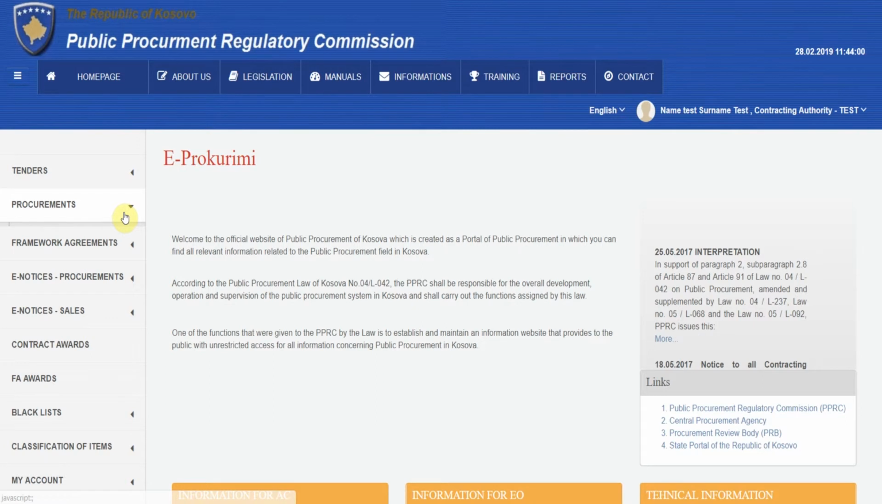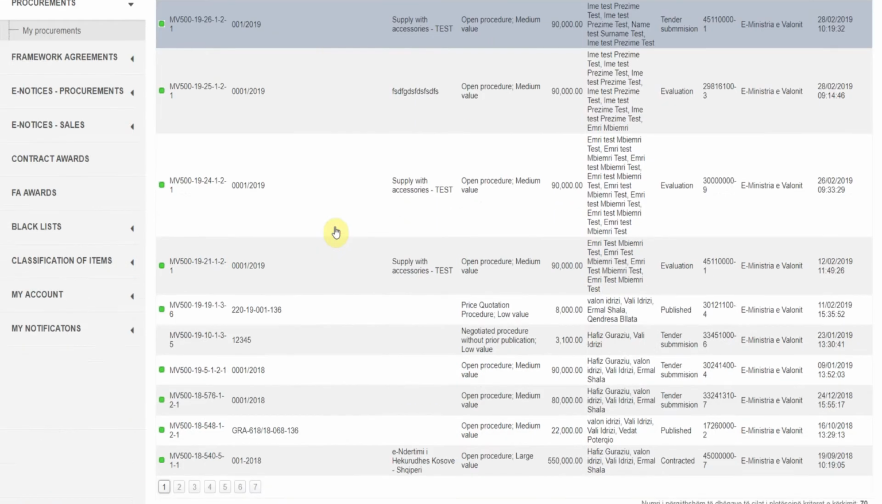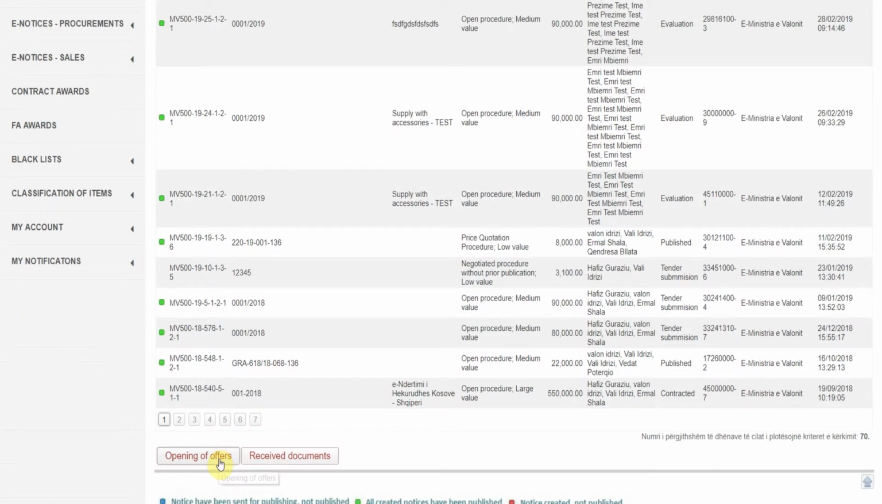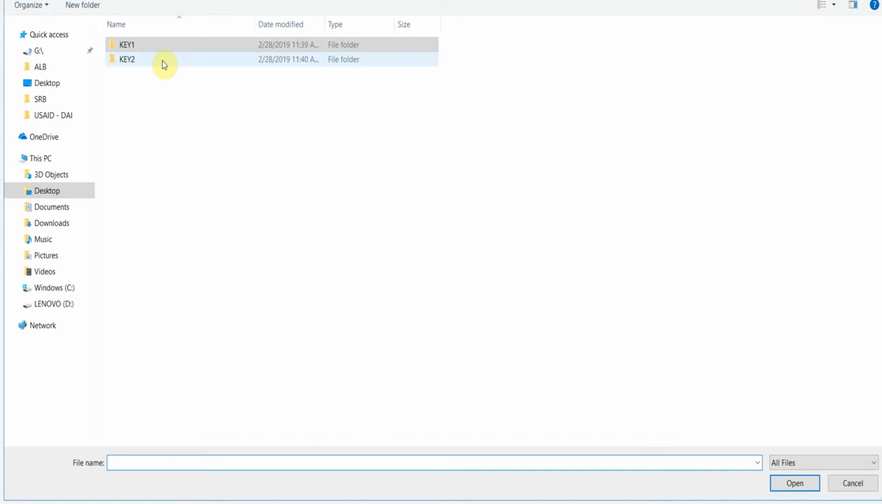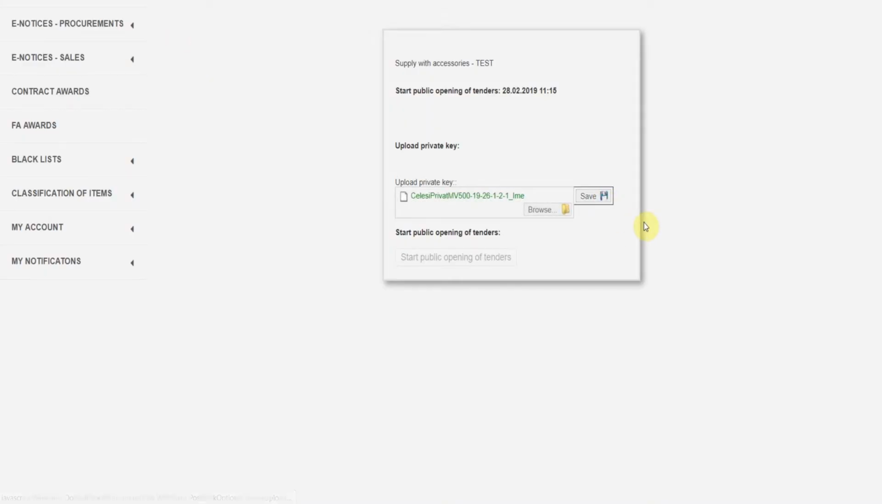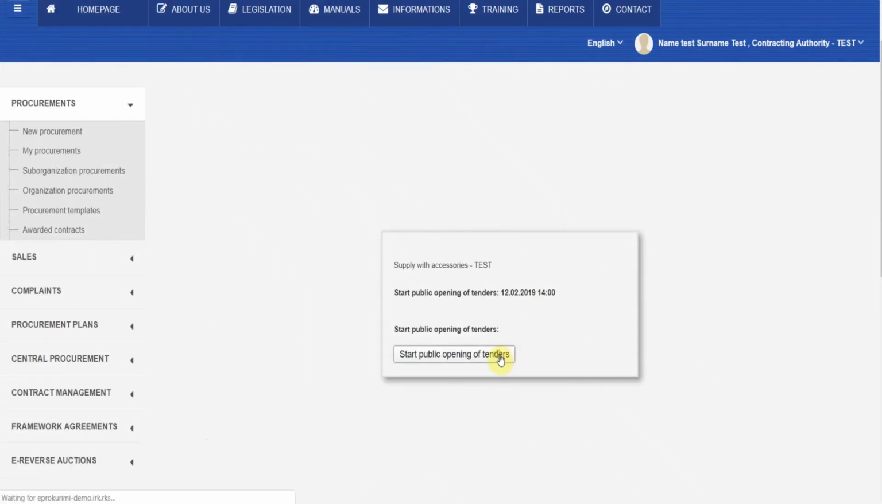Meanwhile, if the sole role of the opening commission member is the opening, the following steps must be followed. Select the Procurement Procedures menu under the My Procedures menu. Select the tender, and in the bar below, click the Tender Opening button. This activates the window where, with the Browse button, the key stored in the specified location is loaded. After the keys are entered by the opening commission members, a window is displayed activating the Start Public Bidding button, which enables the start of the public bidding process.